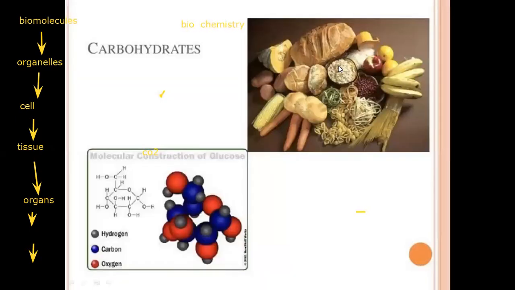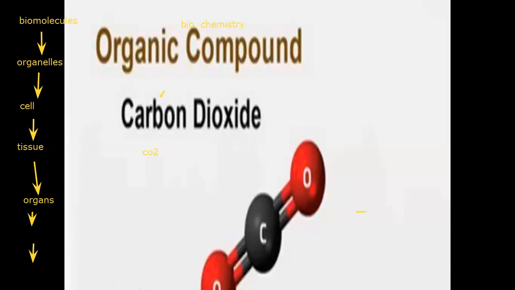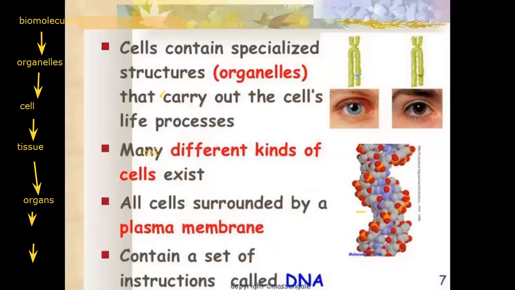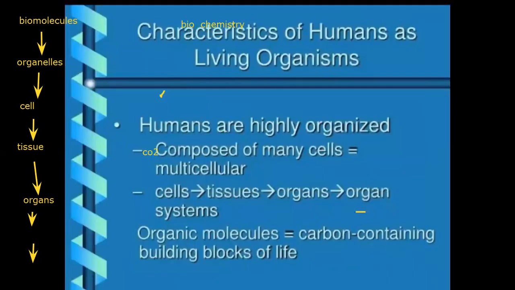Okay, let's revise and summarize what we said, again from slide 1. You said, teacher, you're learning biology. Biology is the science of studying living organisms, like humans, animals, insects, and so on. Humans are highly organized because they are made up of many cells.